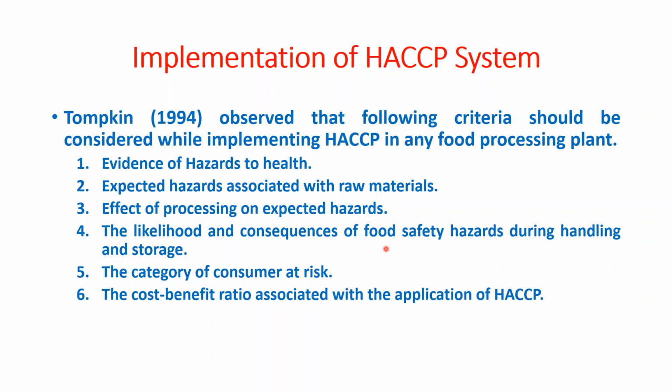Then the likelihood and consequences of food safety hazard during handling and storage, the category of consumer at risk, and the cost benefit ratio associated with the application of HACCP. So this is the criteria for implementing in any food processing. So this is all about the planning, HACCP plan and implementation of HACCP system to food processing industry. Okay. If you are having a confusion, you may ask.